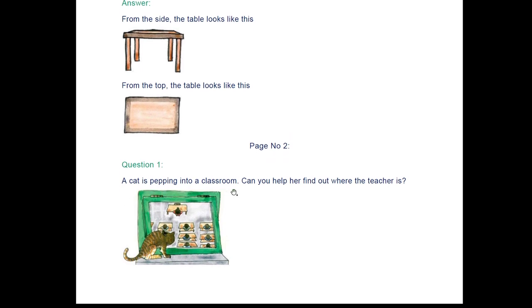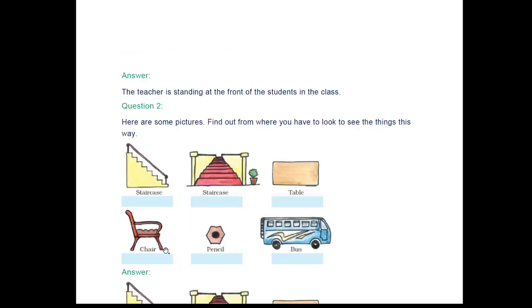A cat is peeping into a classroom. Can you help her find out where the teacher is? So you have to help this cat. So you can see here the teacher is standing. So the teacher is standing at the front of the students in the class.